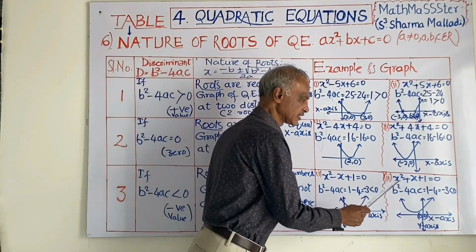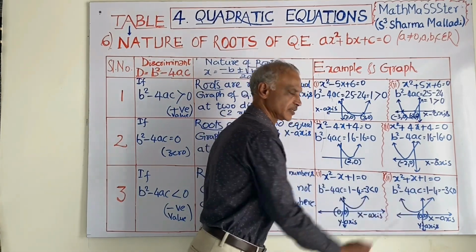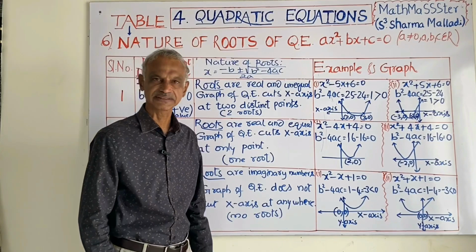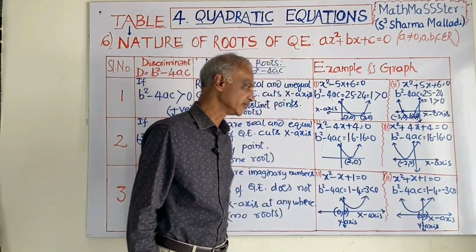Similarly, I have taken x square plus x plus 1 is equal to 0, and for b square minus 4ac you will get a negative value, that is minus 3. It is less than 0. It is not cutting the x-axis at all.